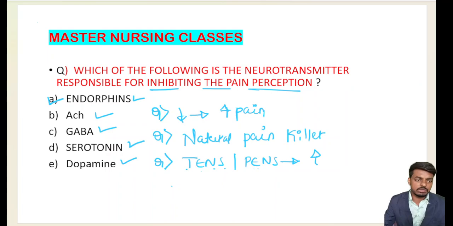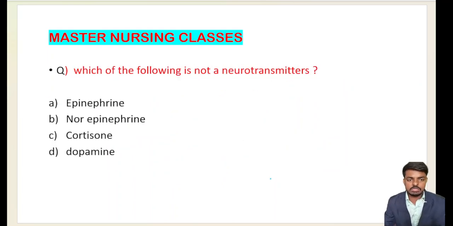Okay. So next our question comes to a very basic question. Which of the following is not a neurotransmitter? Below given options: option A is epinephrine, B is norepinephrine, C is cortisol, D is dopamine. Yes, answer me please. Very important and very basic question for your NORCET examination.